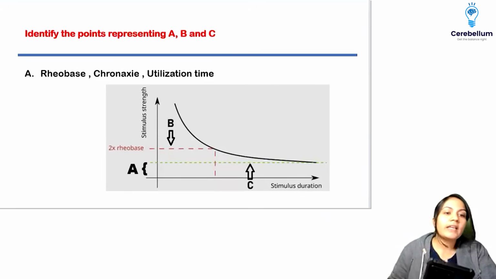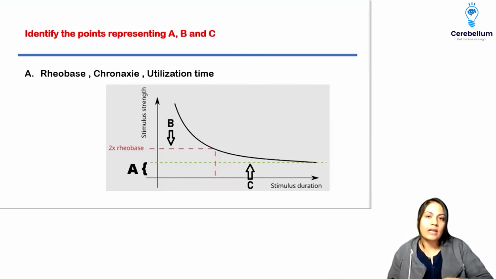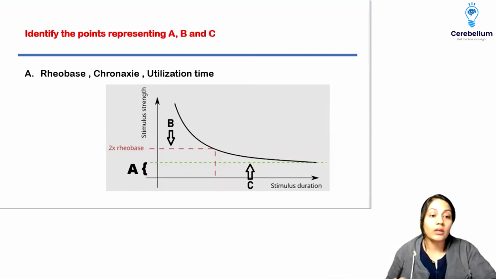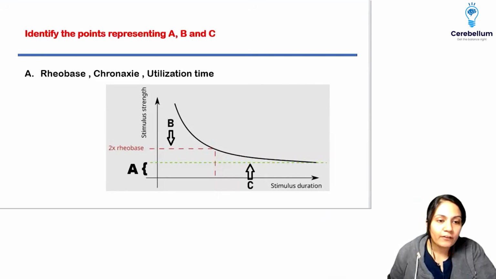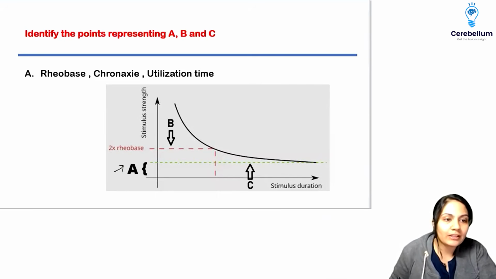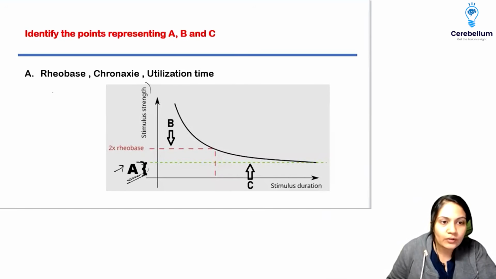Next question: rheobase, chronaxie and utilization time. Usually this is not asked in the FMG, but it is a repeat PYQ from the INI-CET question banks. First thing: whenever you give a threshold stimulus, it is called the rheobase. Here A is the threshold stimulus, and the strength of the stimulus is given.